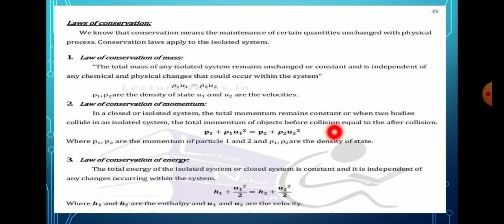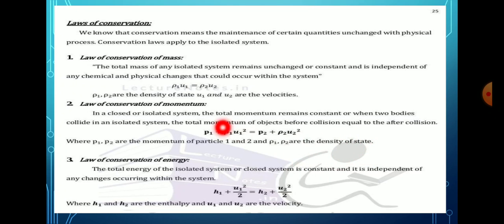The law of momentum says that, let us consider an isolated system in which two particles collide. These two particles have momentum, so the momentum before collision is equal to that after collision, and the momentum is conserved. So p1 is equal to rho 1 mu 1 whole square is equal to p2, that is rho 2 into mu 2 whole square. Here p1 and p2 are the momenta of particles 1 and 2, rho 1 and rho 2 are densities of the states.